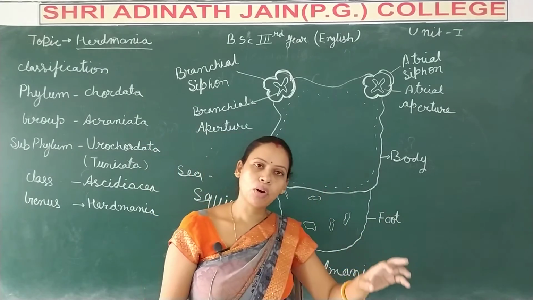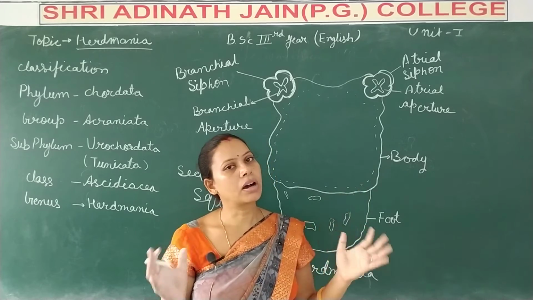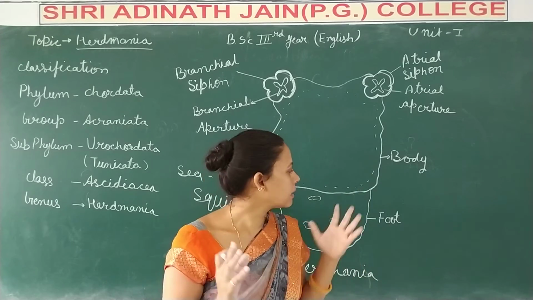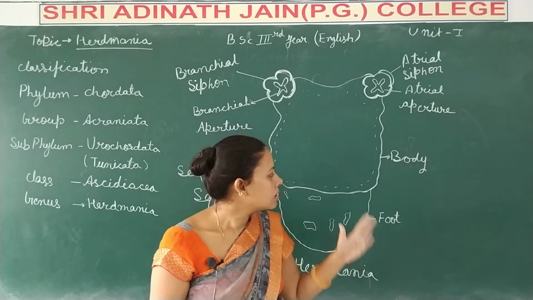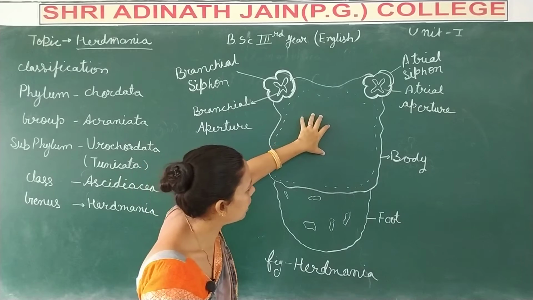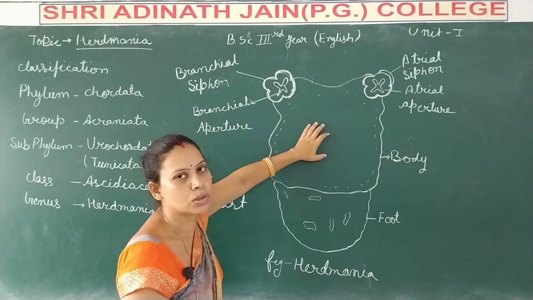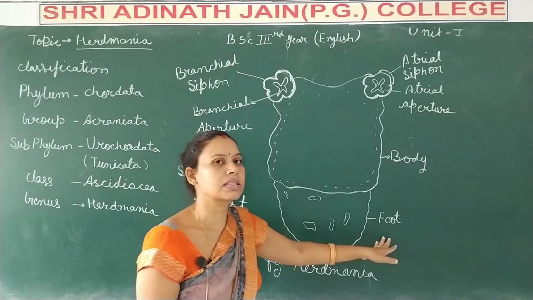The Herdmania body is a sac-like structure and it is covered by a test, and that test is made up of tunicin protein. ठीक है. The body is divided into two parts. The first, upper part is known as the proper body and the lower part is known as the foot.